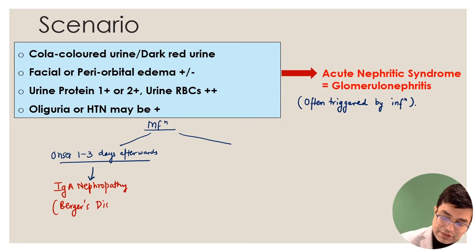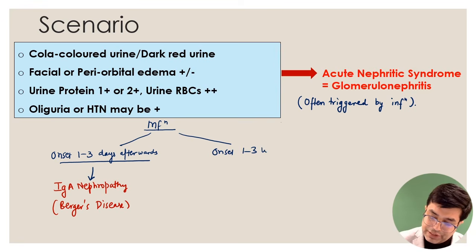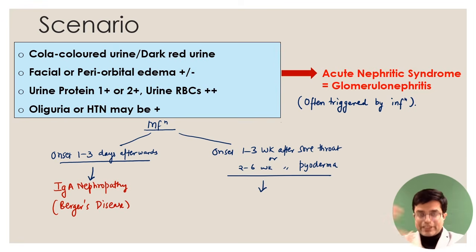This is not the Berger's disease with a U, that is a separate one, thromboangiitis obliterans. This is IgA nephropathy, Berger's disease. And if the question says onset of hematuria occurs 1 to 3 weeks after sore throat, or 2 to 6 weeks after skin infection like pyoderma, in such a scenario, if the gap is more than 1 week,